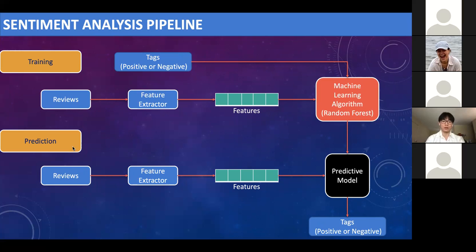And in the prediction process, the feature extractor is also used to transform text input into feature vectors. And these feature vectors are then fed into the model, which generates predicted text about the positive and negative information.